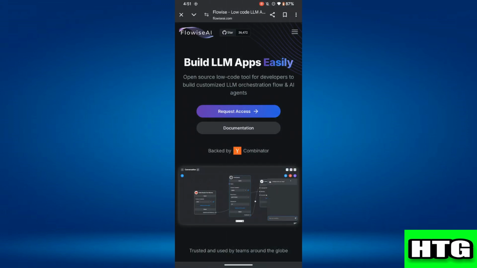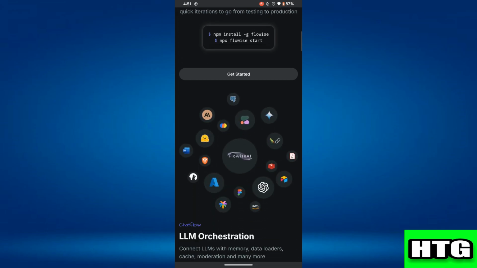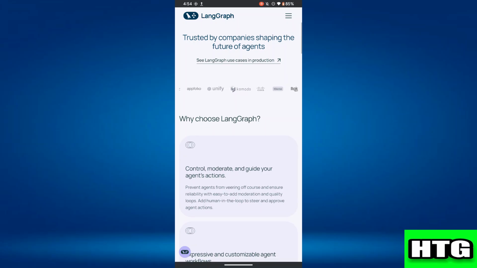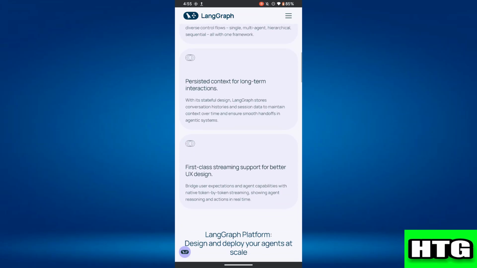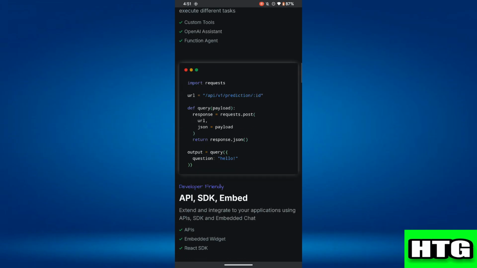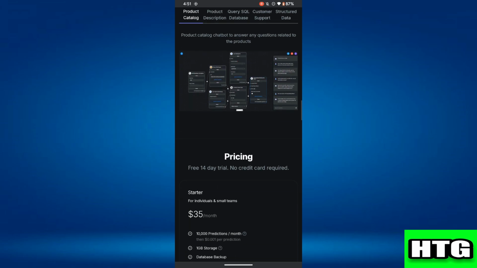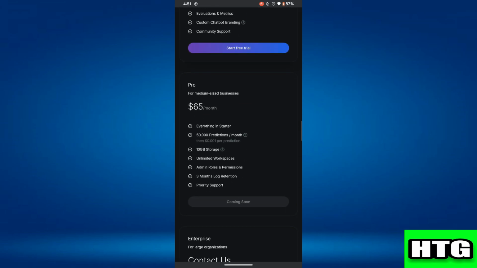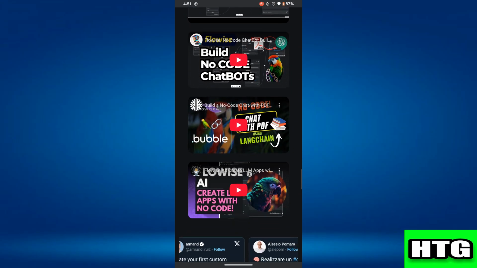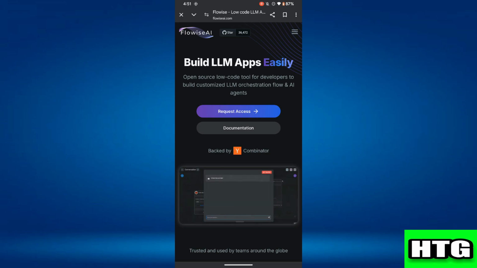So the first thing that you want to know is that Flowise is a drag and drop platform designed for building LLM applications, whereas LangGraph is a programmatic framework built for complex multi-agent AI workflows. Over here, Flowise provides a user-friendly visual interface, making it accessible to both technical and non-technical users. After that, it also allows for rapid prototyping, letting users quickly build and test AI workflows. Then, it supports integration with various APIs and pre-trained models, making it flexible for different project needs.